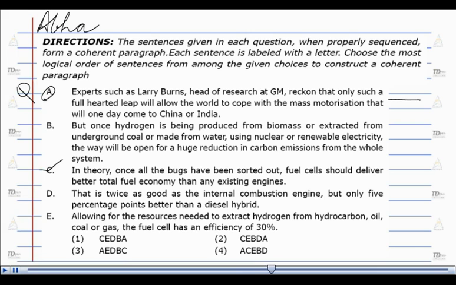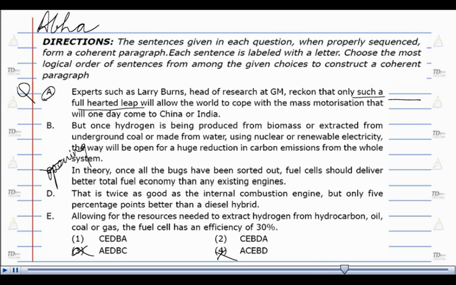In the given options, we find that the paragraph would either start with sentence C or sentence A. Now, if we look at sentence A, it says "such a full-hearted leap." That means a reference to such a leap should be there in the previous sentence. So A cannot start the paragraph, so the third and fourth options cannot be the answer. Now sentence C can be the opening sentence.